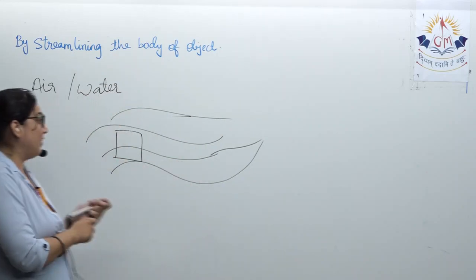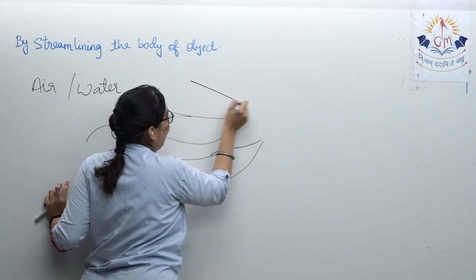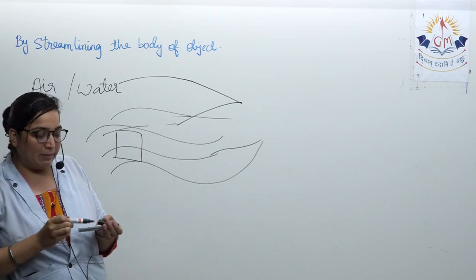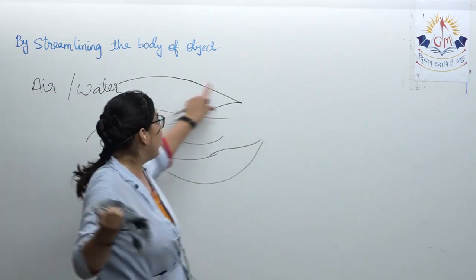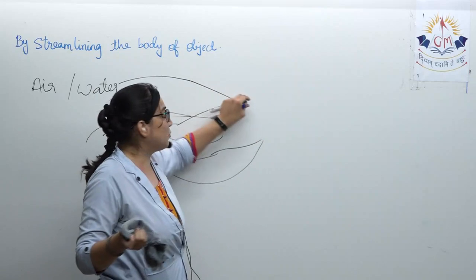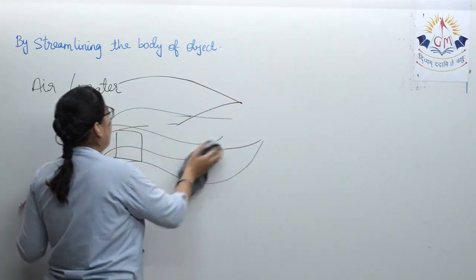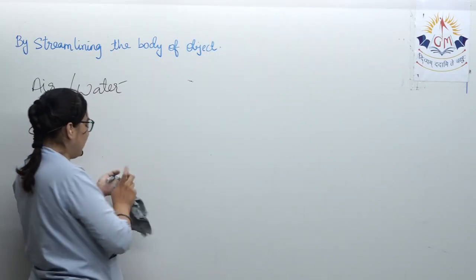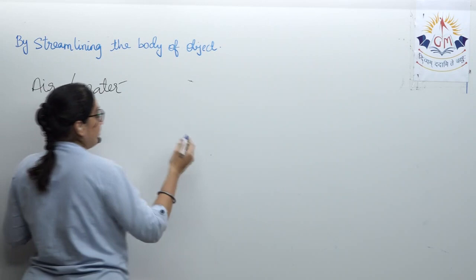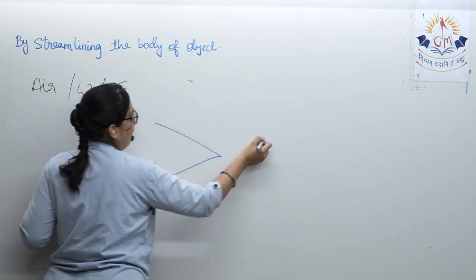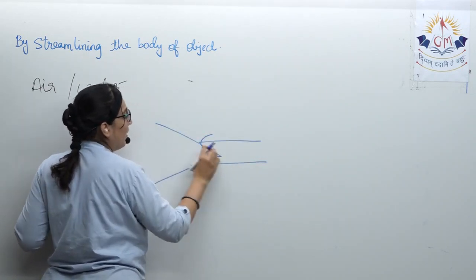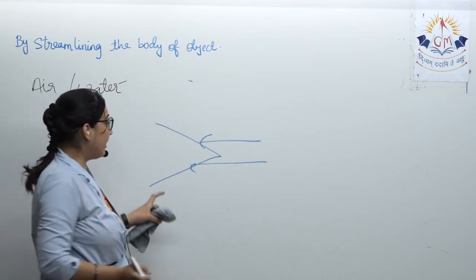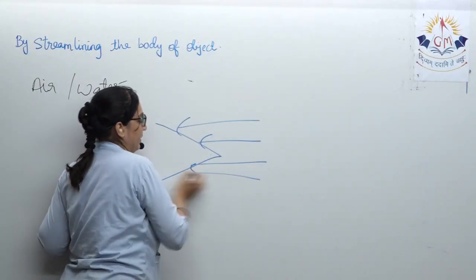Any particular object, if it is given the shape like in the beginning it is a bit less and afterwards it becomes bigger. When you make a plane, you see that the tip, this much portion, is very much less. Why? Because from here, see, I'll explain you. Most of the time what is seen is like this. The beginning part, when the air is coming from here, over here it has to cut up only a little bit less portion. Okay, here it has to cover more portion.